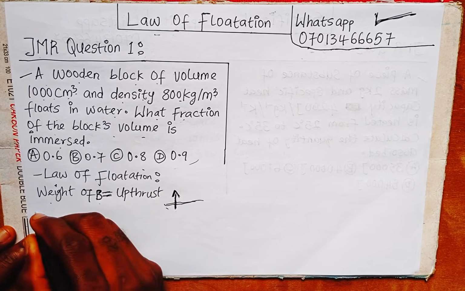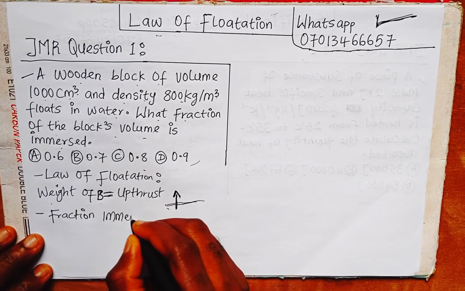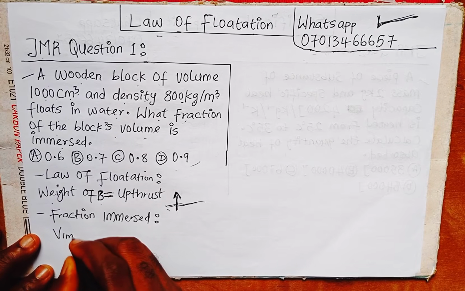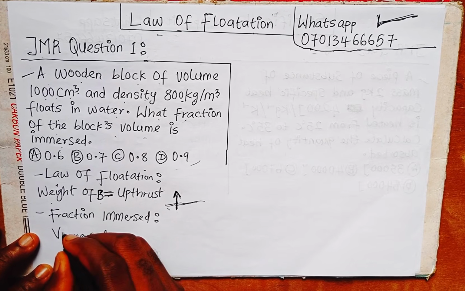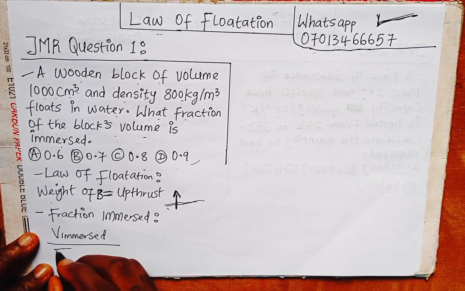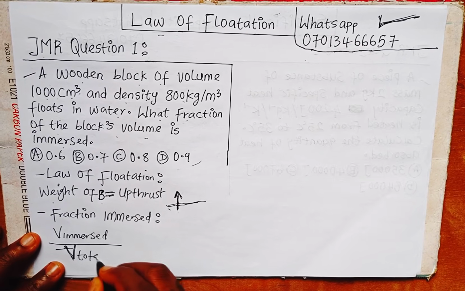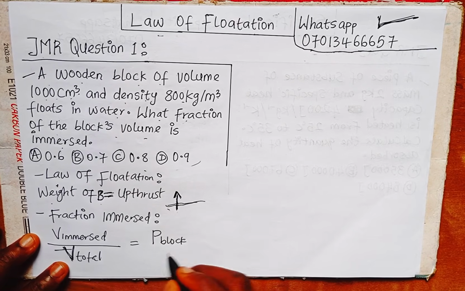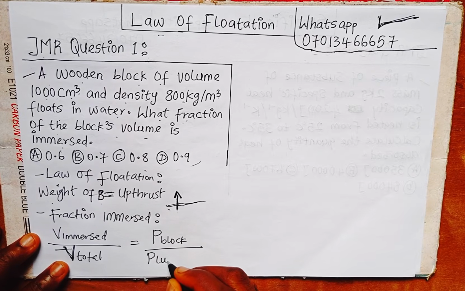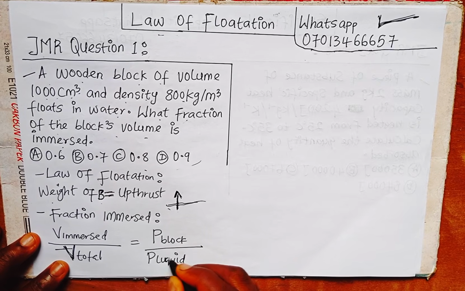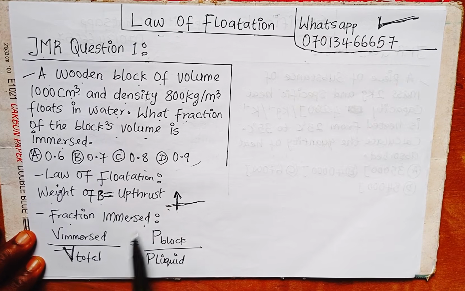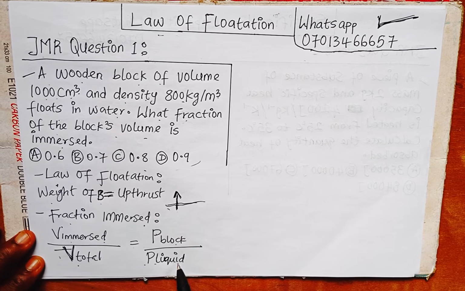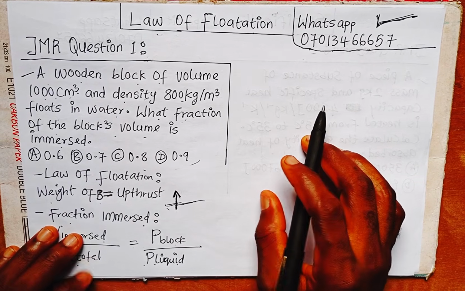So what is the fraction immersed? The formula for fraction immersed is volume immersed over total volume, which is equal to the density of the block over the density of the fluid or liquid. So the fraction immersed is the volume immersed over total volume, equal to the density of the block over the density of the liquid.